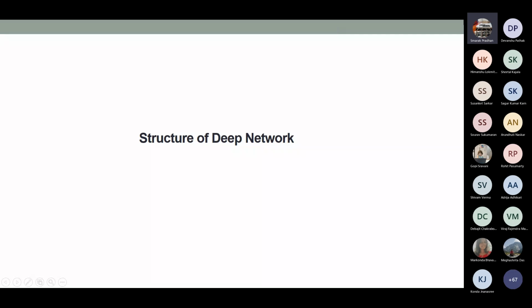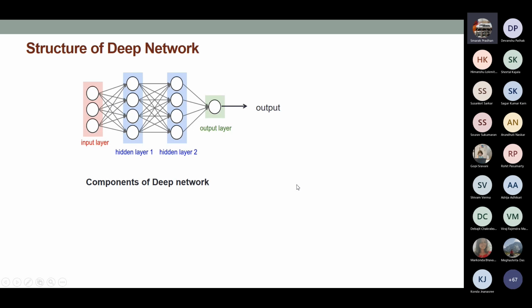So when you talk about structure of the deep neural network, what do we mean by that? Most of you have seen this little picture. So like there are neurons, nodes, and connections, and all kinds of stuff.